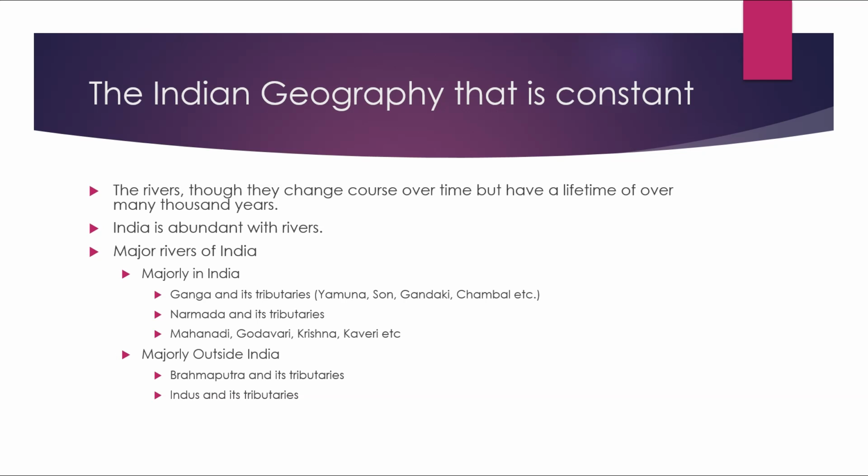So the major rivers of India have two classifications. One, the rivers that are majorly in India, like the Ganga and its tributaries like Yamuna, Son, Gandaki, Chambal, etc., and Narmada and its tributaries, Mahanadi, Godavari, Krishna and Kaveri, etc., and even Pennar and other rivers like Tapti. Majorly outside India are the Brahmaputra and its tributaries and the Indus and its tributaries.